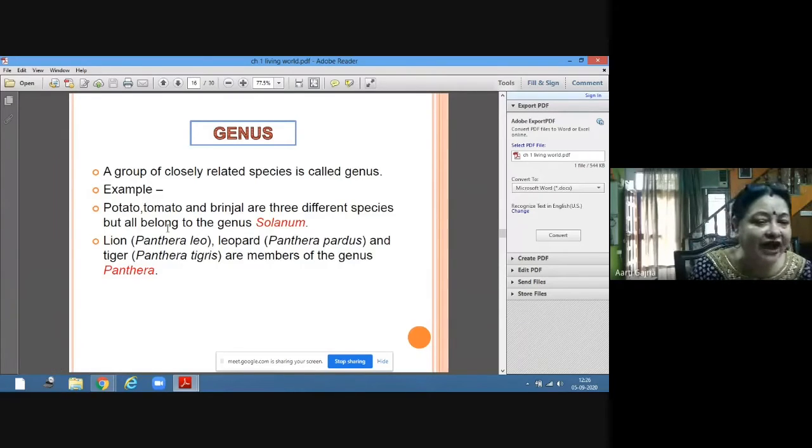So you will find genus first. Genus is the first name, so you will find Panthera in all these biological names. Panthera leo is the lion, Panthera pardus is the leopard, and Panthera tigris is the tiger. So all three have the same genus, Panthera, but their species are different.